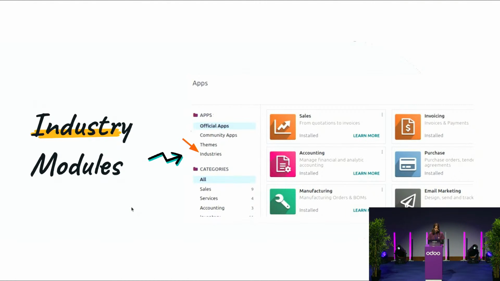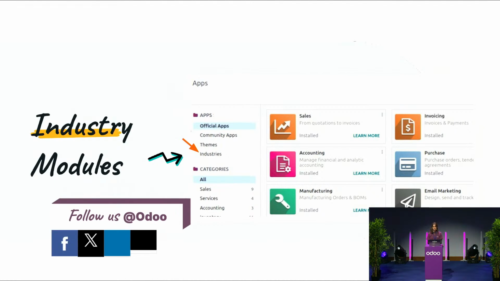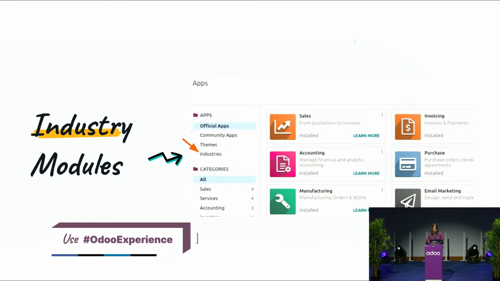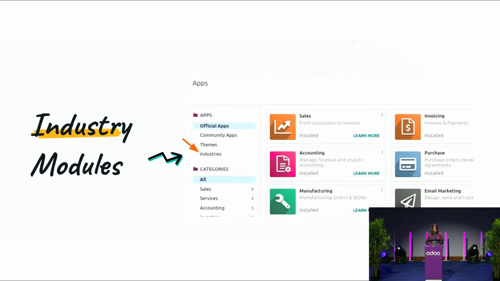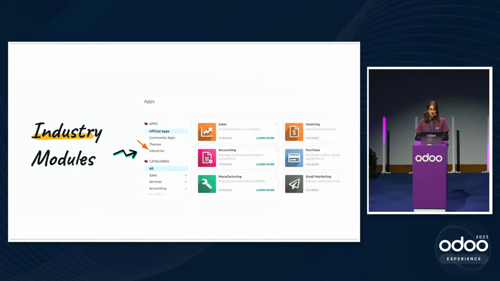So a few more words about Odoo industry modules. What are industries? It is basically Odoo that has been adapted to specific business needs. When you are a business and you want to start using Odoo, you might feel a bit overwhelmed because we are providing so many different applications and there are so many possibilities in Odoo. And maybe you might just be like, okay, but where do I start? And this is where the industries come into play.